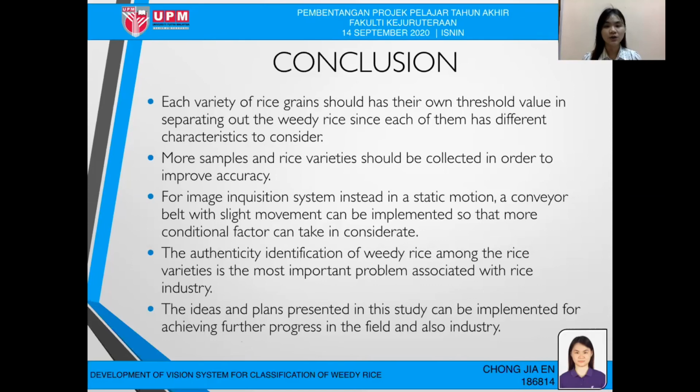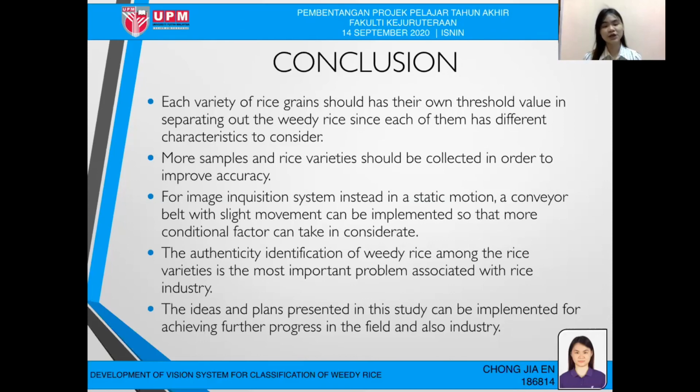In this research there are some limitations, such as the limited number of rice kernels. In future, more samples and rice varieties should be collected in order to improve the accuracy.